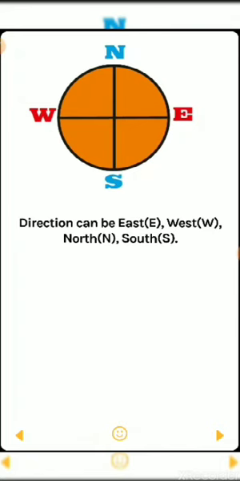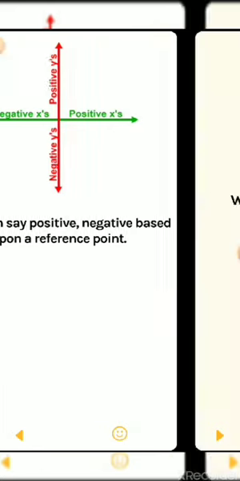These four are the common directions which we use in our day-to-day life. Or we can say positive, negative, based upon a reference point, like the positive axis, x-axis and y-axis. You have read about that in your math also.